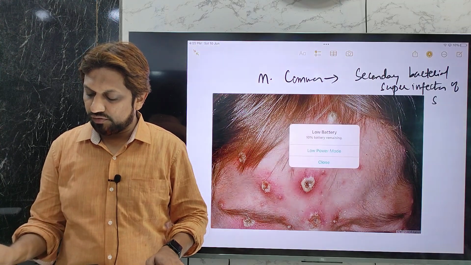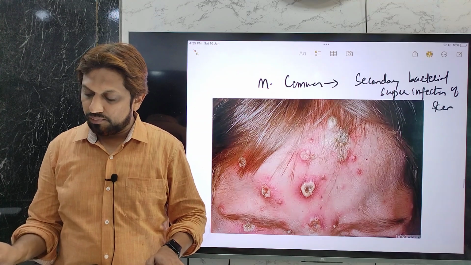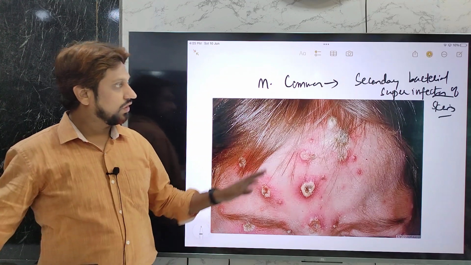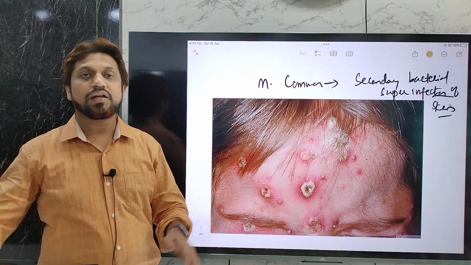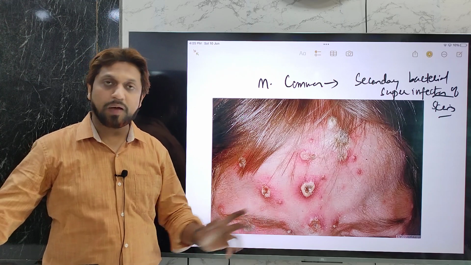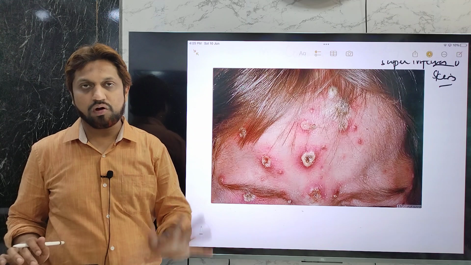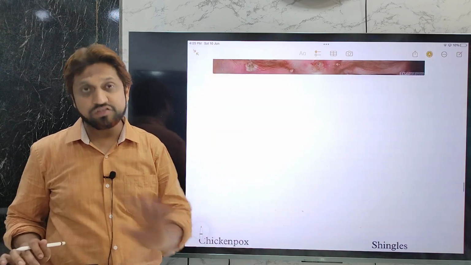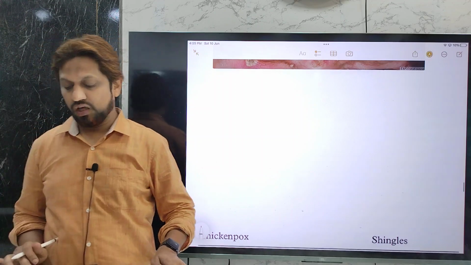Secondary bacterial superinfection of the skin, that is the same lesions. There will be bacterial infection by Staphylococcus aureus or Streptococcus pyogenes, so these may lead to the formation of pus. That is actually the most common complication. Other complications are a bit rare, but still in immunosuppressed patients this can be seen.